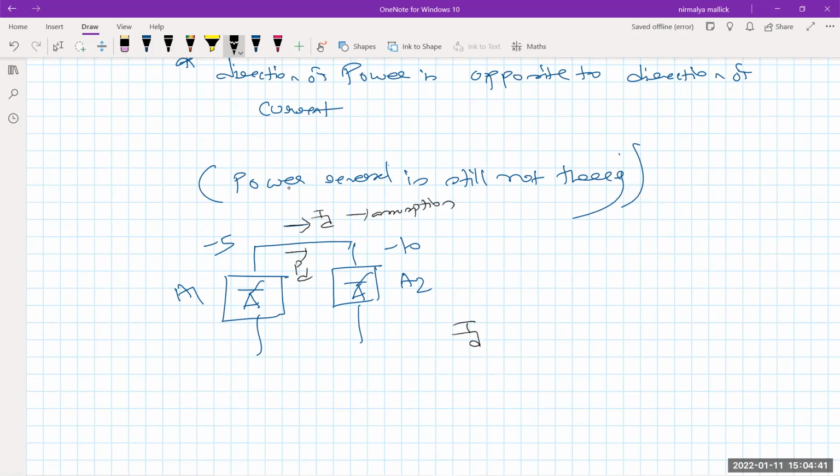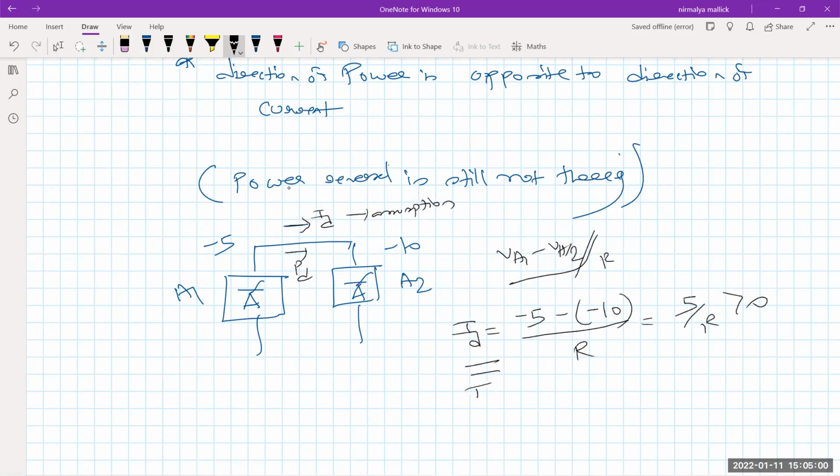See, ID is what? VA1 minus VA2 divided by R. It is 5 by R. That is greater than 0. ID is greater than 0. That means our assumption is correct.